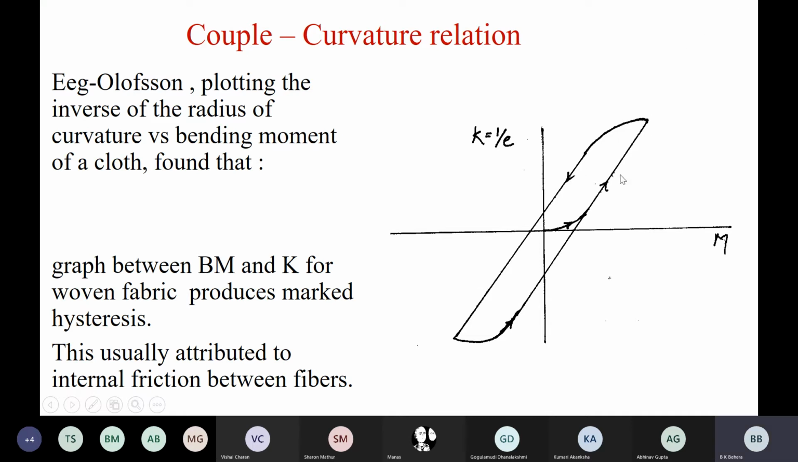You load it, deload it, again load it, again deload it. You will get a typical curve of this type. You will find in some literature this arrow is given in this way. Reverse. You will find that this will go here, this comes here. So the couple will be here, curvature is here. But anyway, you can make it one of these two variables,